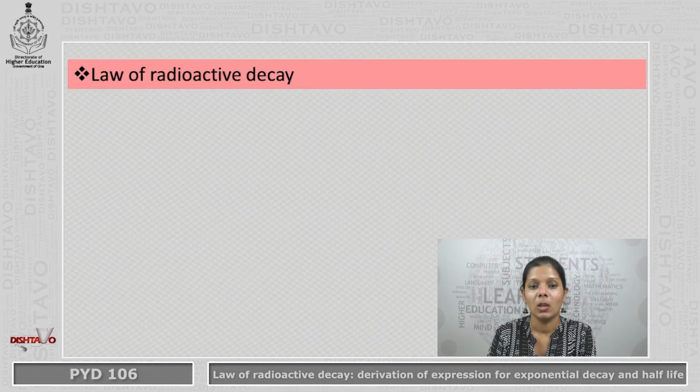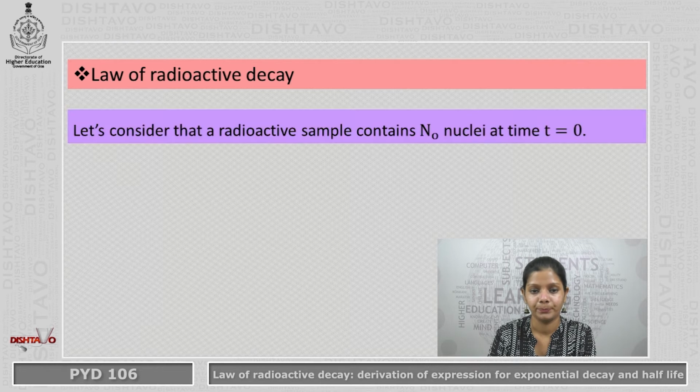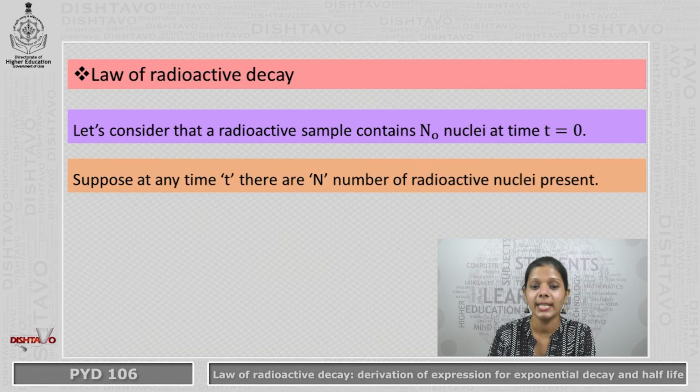Next, let's go to the law of radioactive decay. So let's derive the law of radioactive decay. For this, let's consider that a radioactive sample contains N0 nuclei at time t = 0, that is, at the beginning or initial time t = 0, where the total number of atoms or nuclei are taken as N0. Suppose at any time t, there are N radioactive nuclei present.